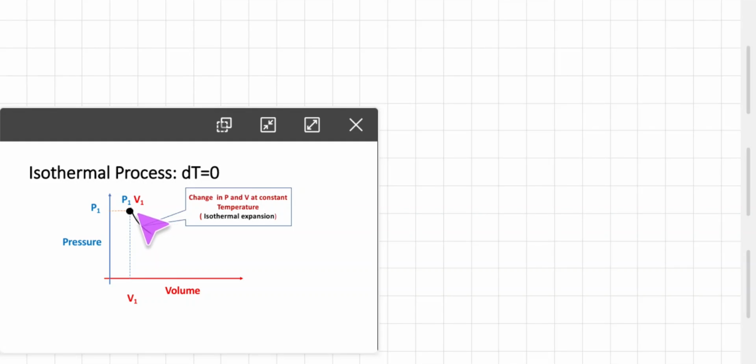Here instead of compression we are talking about expansion, isothermal expansion, in which we observe that as the volume increases, from this to this, pressure is decreasing. So this is the change in P and V at constant temperature, isothermal expansion, in which volume is increasing. This is the isothermal process in which dT is equal to 0.